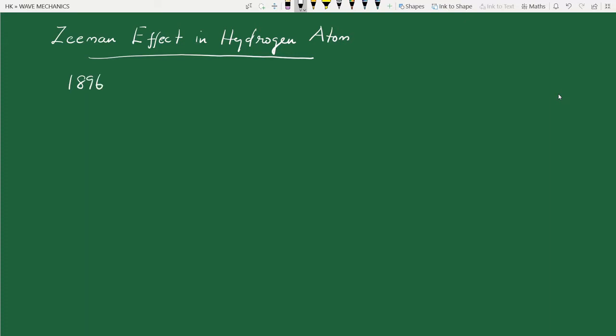So the idea is that in the presence of a strong magnetic field, a spectral line is found to be split up into three or more components. If the splitting is into three components, it's called normal Zeeman effect. More than three components, it's called anomalous Zeeman effect.